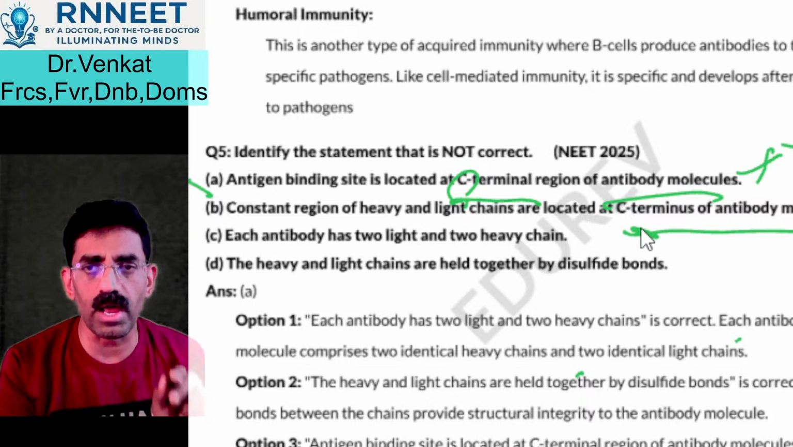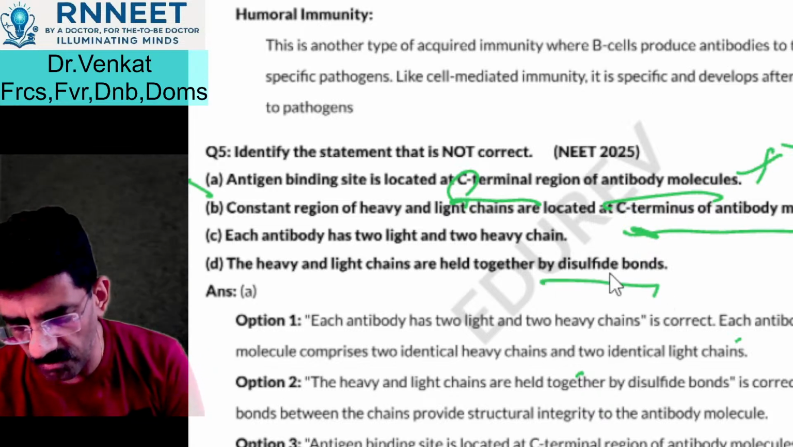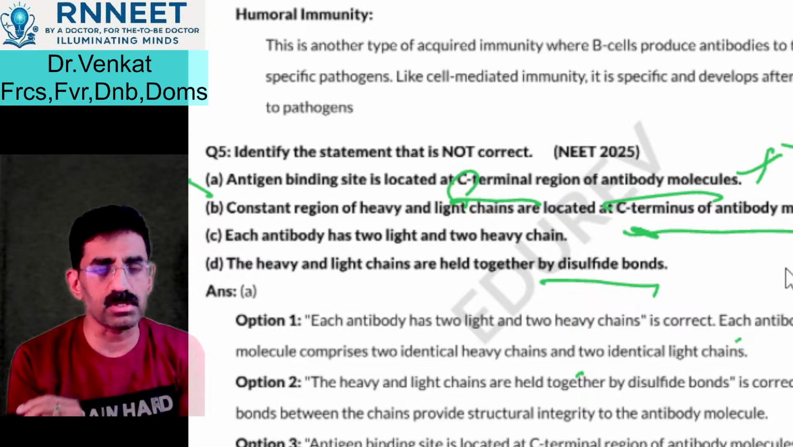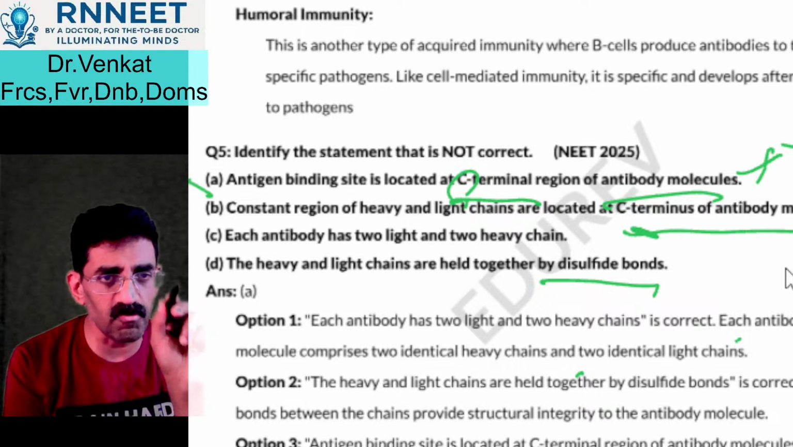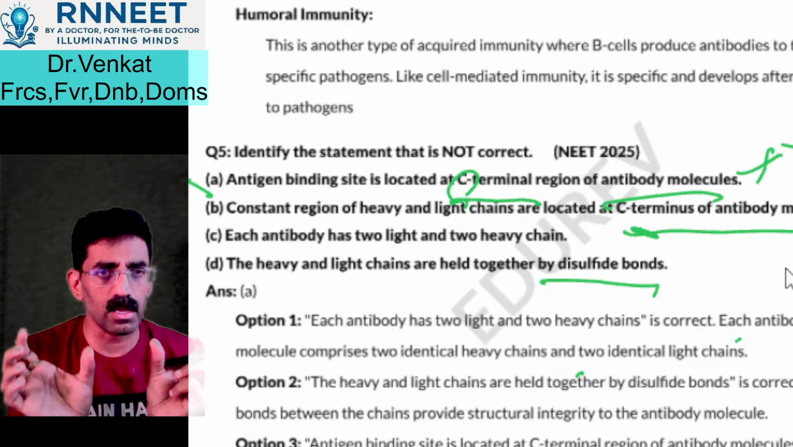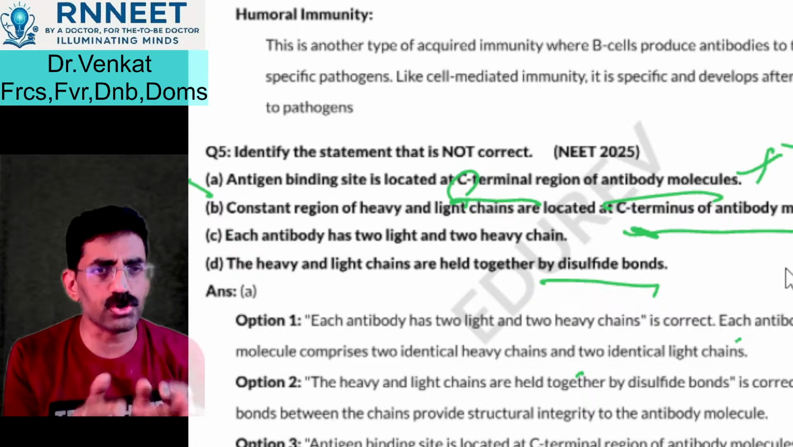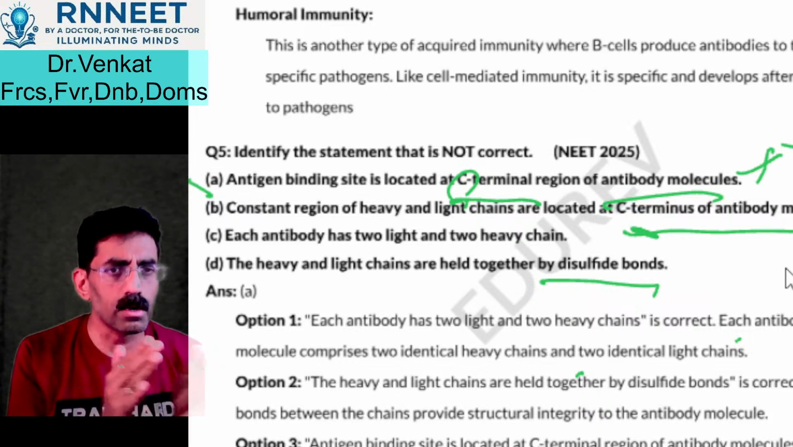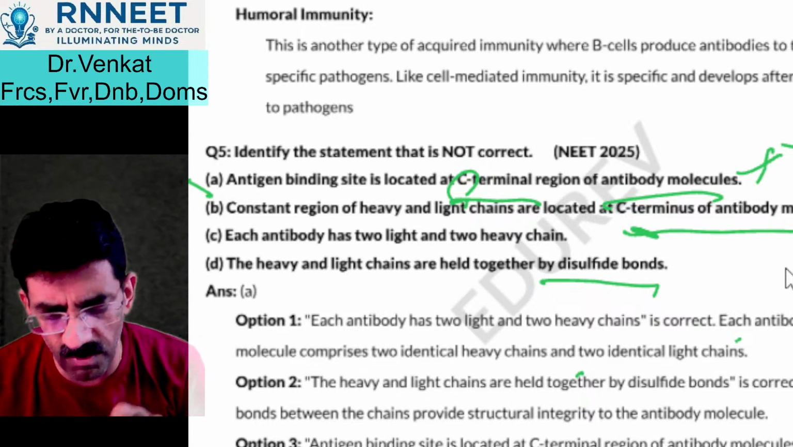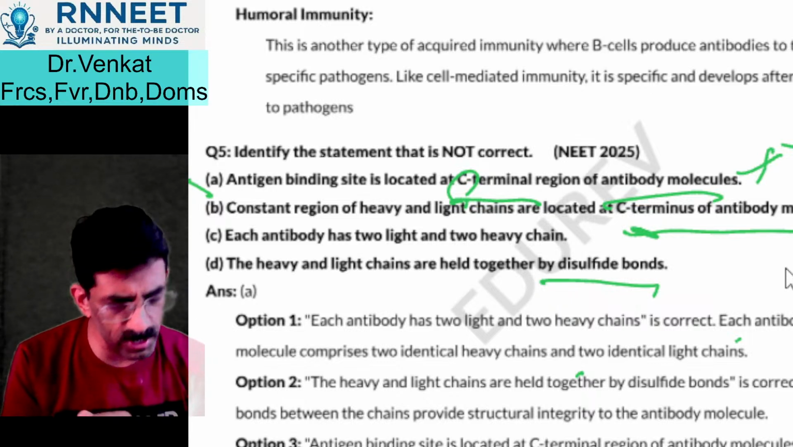Each antibody has 2 light and 2 heavy chains, right? And the light and heavy chains are held together by disulfide bonds, which is also right. He has not asked here the number of disulfide bonds, but they could even ask you the number of disulfide bonds. Between the heavy chain and heavy chain, how many? Between the light and the heavy chain, how many? So please see the picture again and remember how many disulfide bonds there are at each of those points. It's a very important part. We will revise that in our immunity lesson, which we are going to do tomorrow.